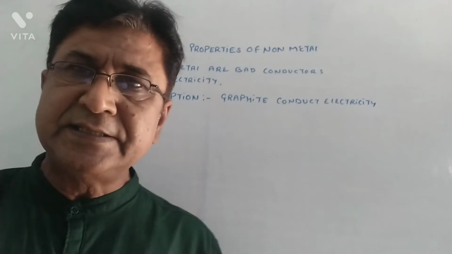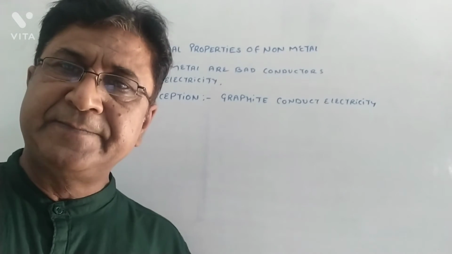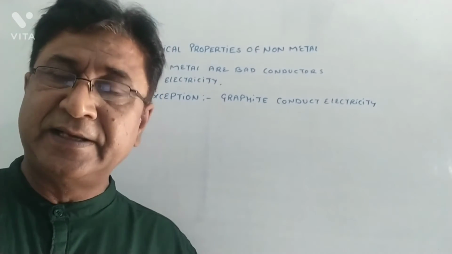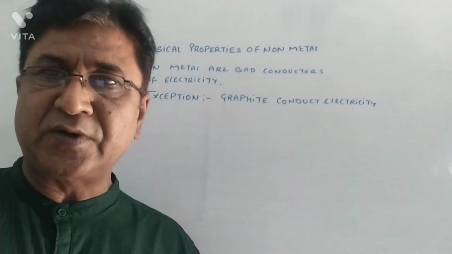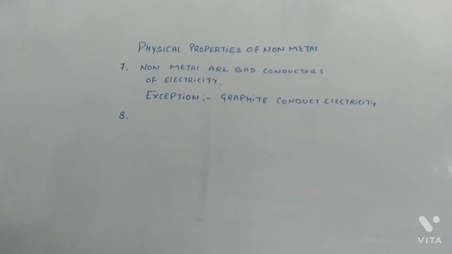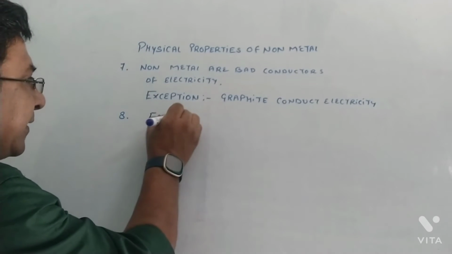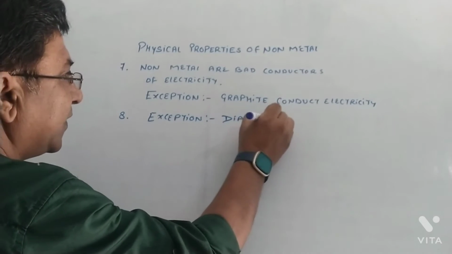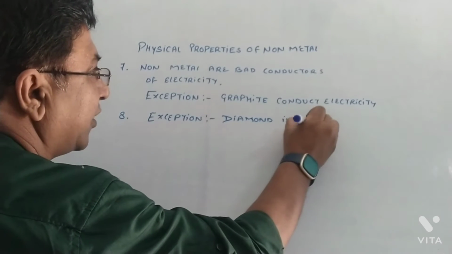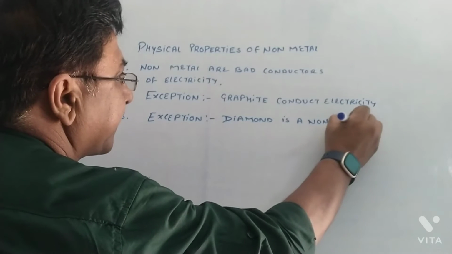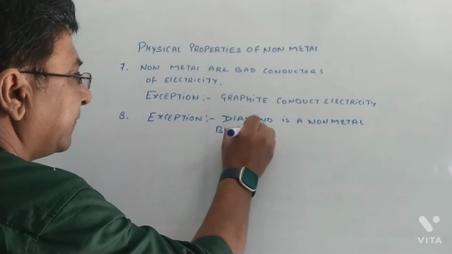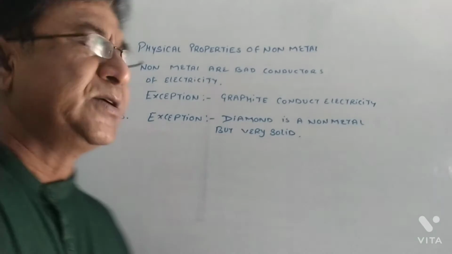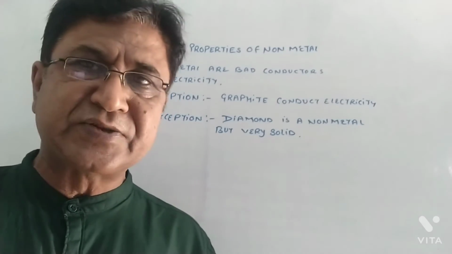Now, another exception we'll discuss. I said non-metals are usually gaseous in state, and if they are solid, they are amorphous solids. But in the case of diamond, diamond is a very solid and the hardest substance available on the earth. So diamond is also an exception. Diamond, although a non-metal, is very solid, unlike other non-metals. So these are basically the properties of the non-metals.